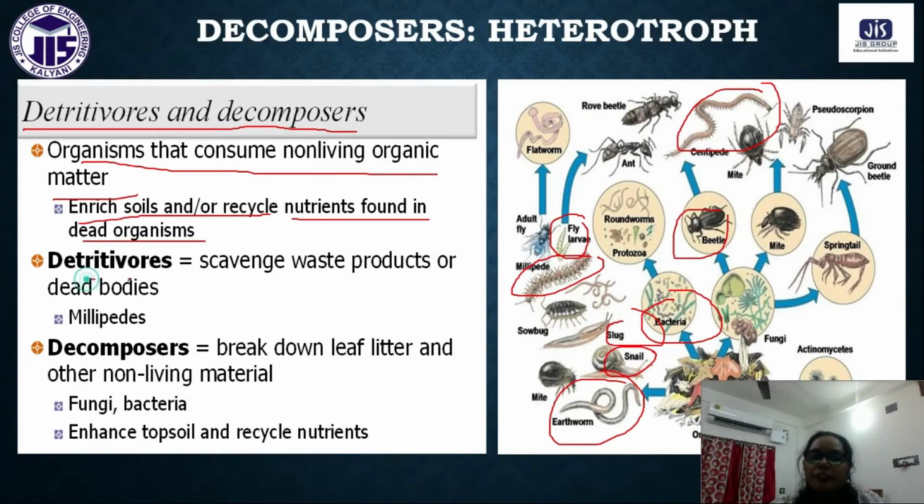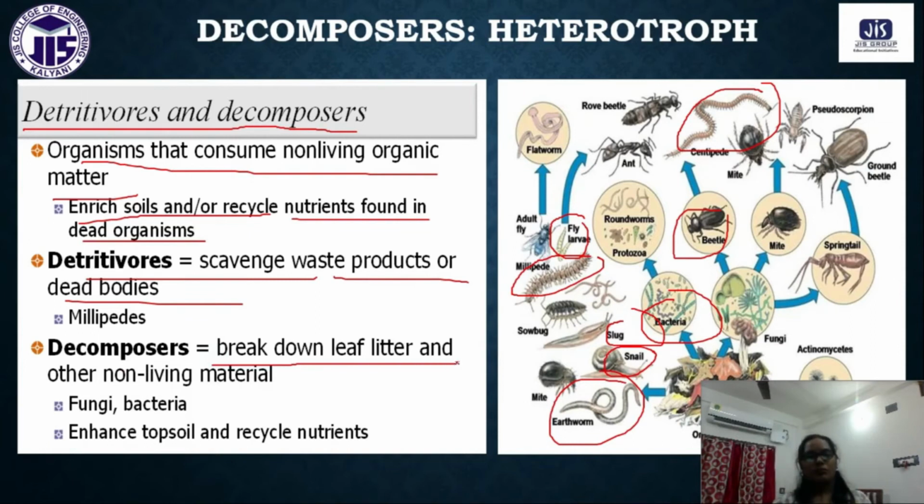Detritivores generally scavenge the waste product or dead bodies, like millipede, centipede. And decomposers break down leaf and other non-living materials, like fungi and bacteria, enhancing topsoil and recycling nutrients.